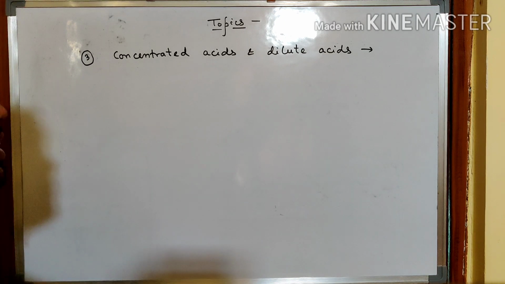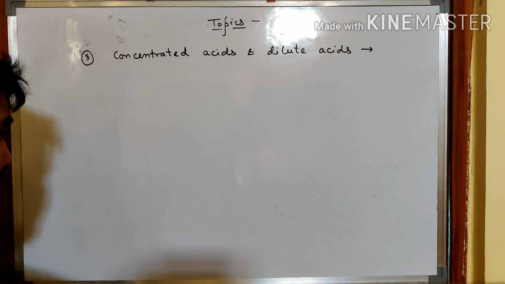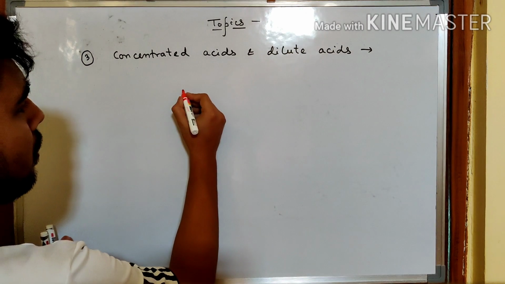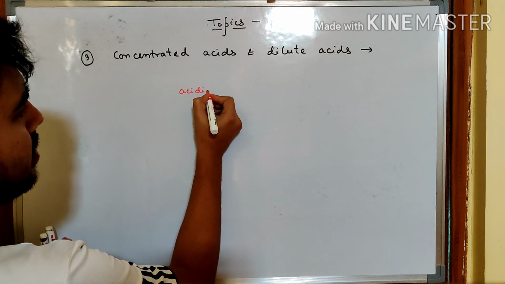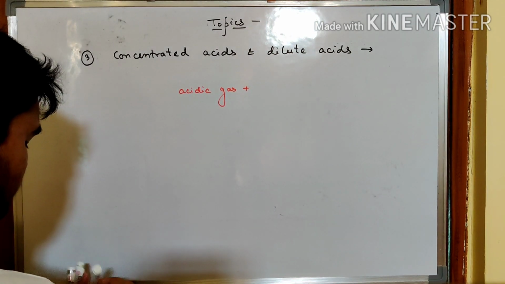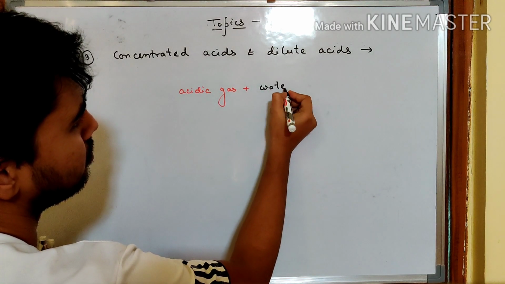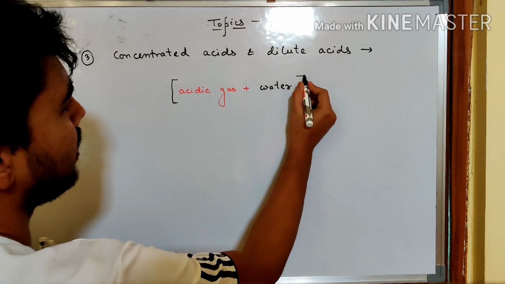Next one is concentrated acids and dilute acids. Remember, all the acidic solutions are basically a mixture of acidic gas plus water. You must be thinking, what is this?